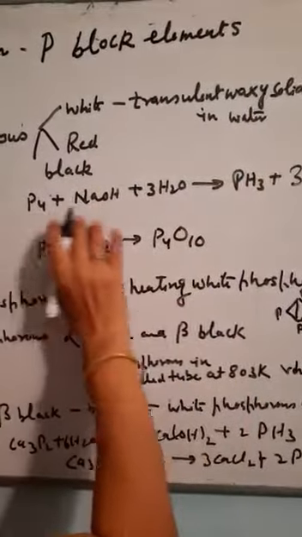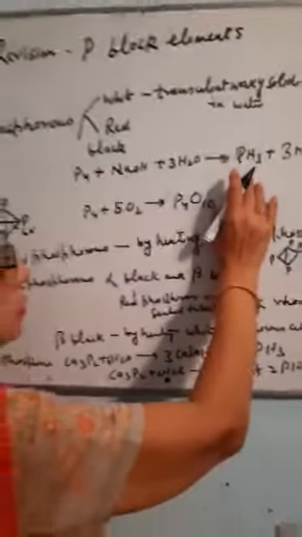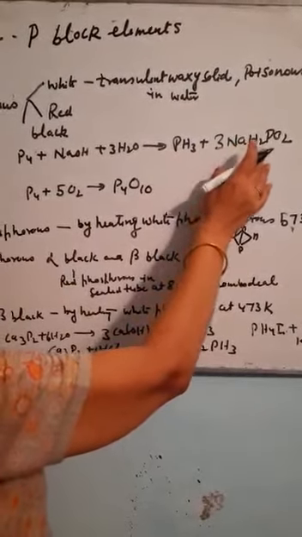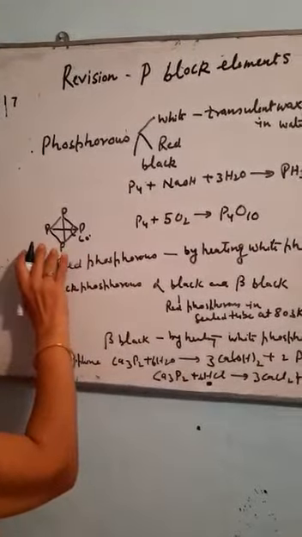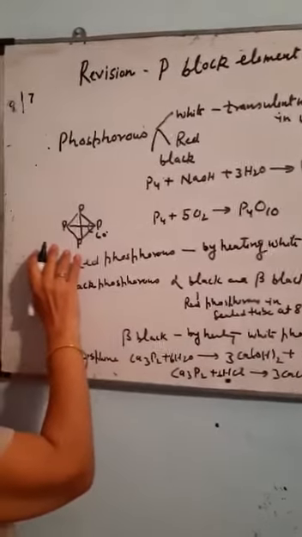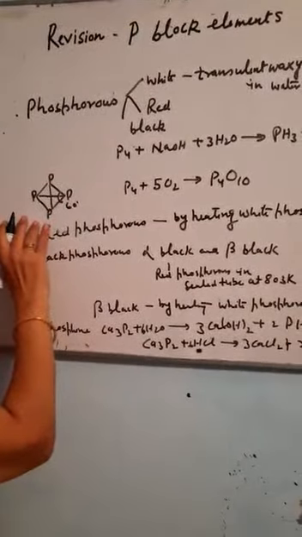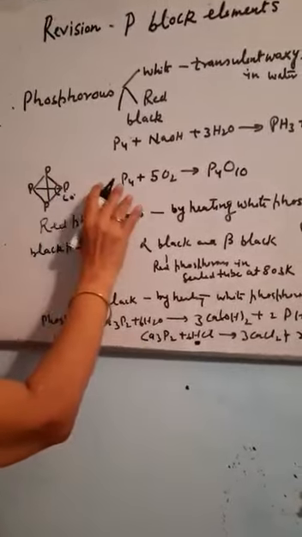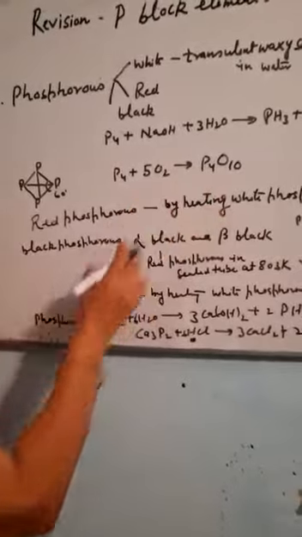It reacts with boiling NaOH to give a very toxic gas called PH3, along with sodium hypophosphite. If we see the structure of it, it exists in the form of P4. It is very reactive because it has weak van der Waals forces and there is an angular strain of 60 degrees. It reacts with atmospheric oxygen to give phosphorus pentaoxide.